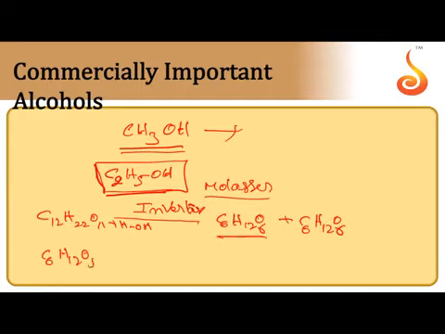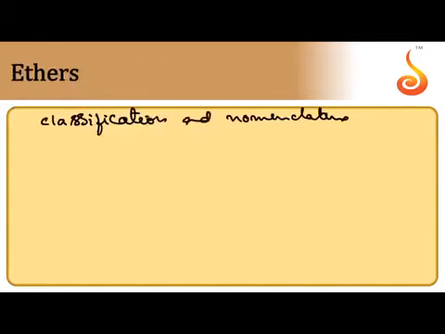Glucose undergoes conversion in the presence of another enzyme, zymase, to give ethyl alcohol and carbon dioxide. This is the commercial method for the preparation of ethyl alcohol.